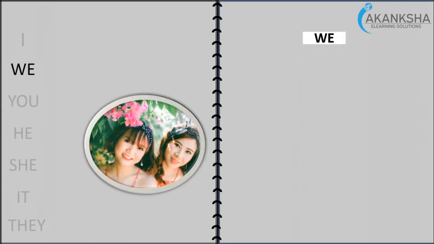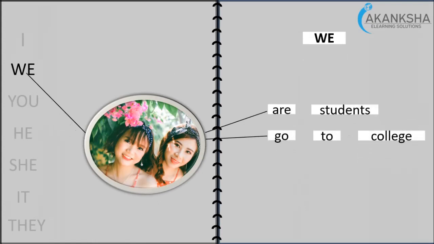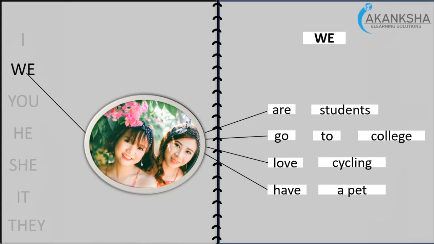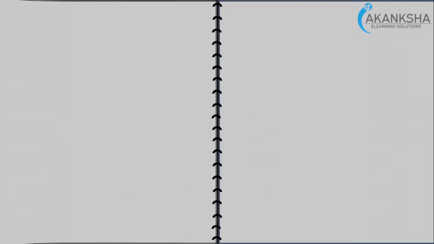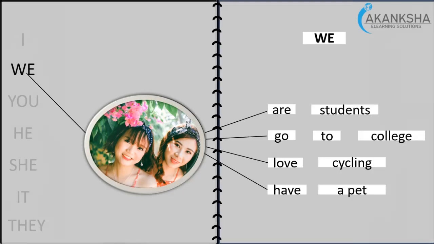And the next one is we. As you can see here in the picture, we means two different people, or it could be more than two. So we say, we are students. We go to college. We love cycling. We have a pet.